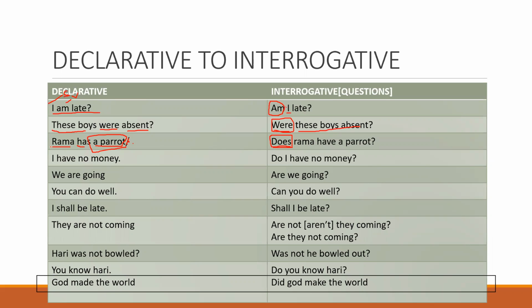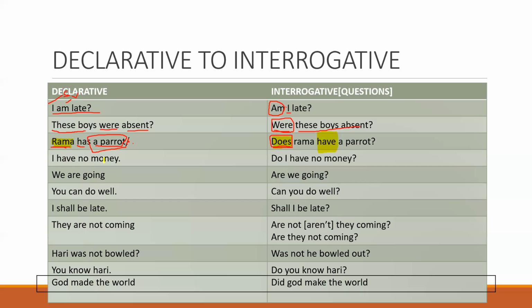Why does? Rama is third person singular. Rama has a parrot. Does Rama have a parrot? Why have? Because you cannot use two plural in one sentence. So you cannot use has here. You have to use have here.